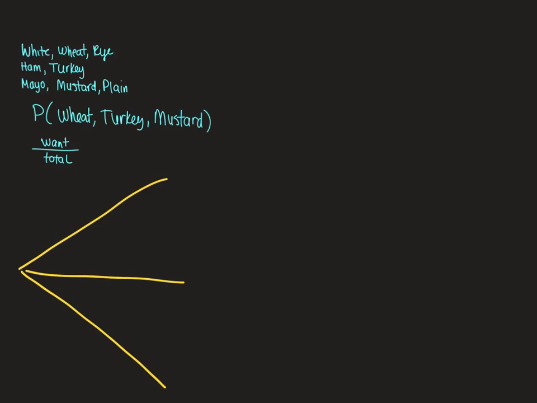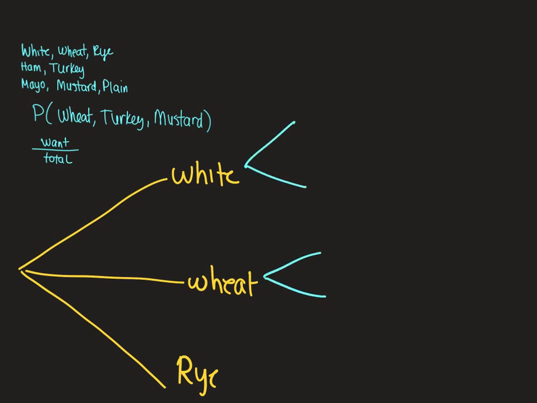Well, I'm going to draw a tree diagram. So my first part of my tree is going to have white, wheat, and rye because those are my bread choices. Then each of my bread choices, I could choose ham or turkey, ham or turkey, ham or turkey. I think I'll just start abbreviating ham turkey.